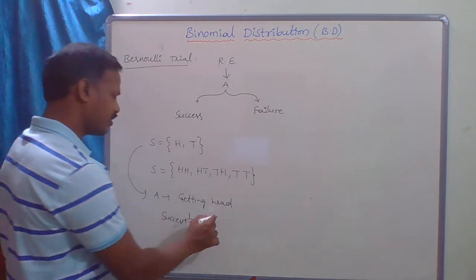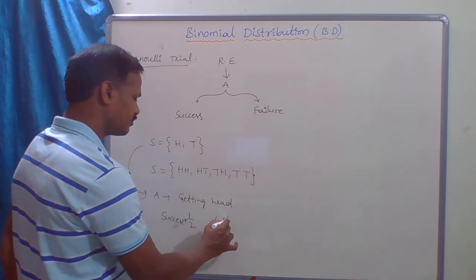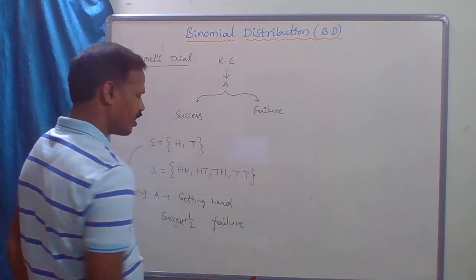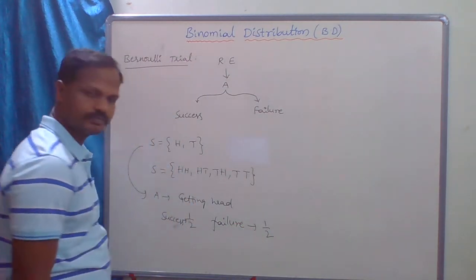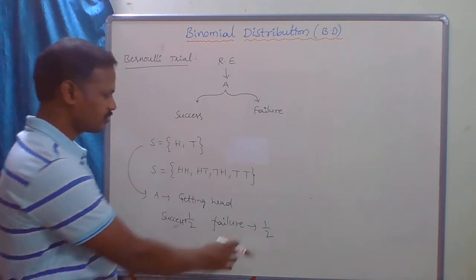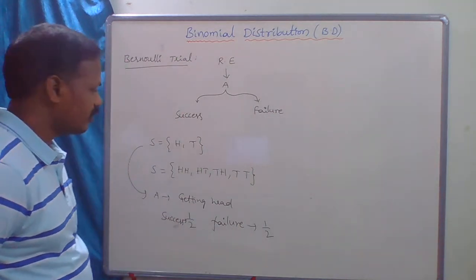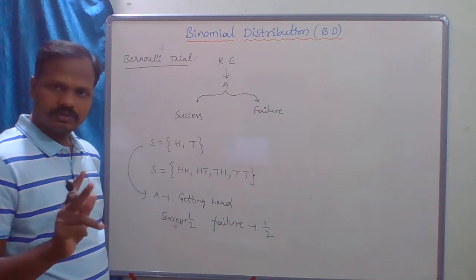Failure means, what is failure? Not getting head. Failure means not getting head. So the probability for failure is also 1 by 2. So there are only two possibilities.